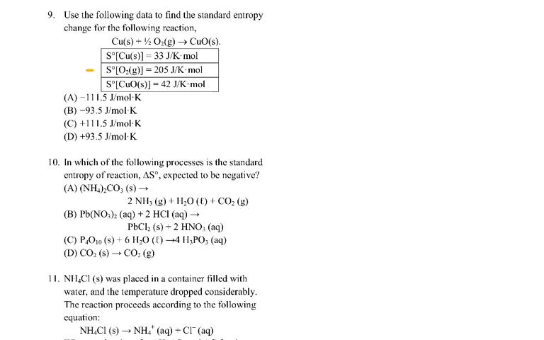So it's going to be the entropy of CuO minus the entropy of Cu, and subtract 1/2 the entropy of the O2. So my numbers are CuO 42, and these are all joules per mole Kelvin, minus copper, which is 33, and minus 1/2 of the oxygen, which is 205.